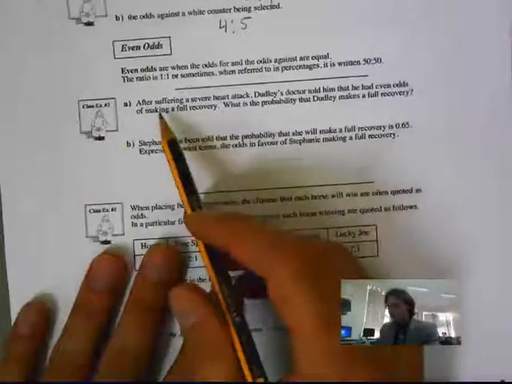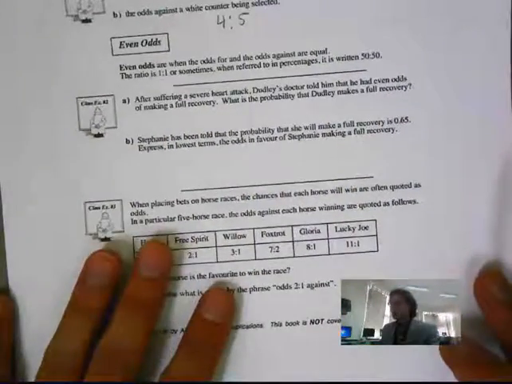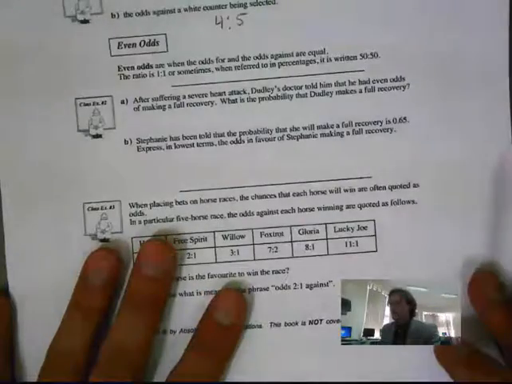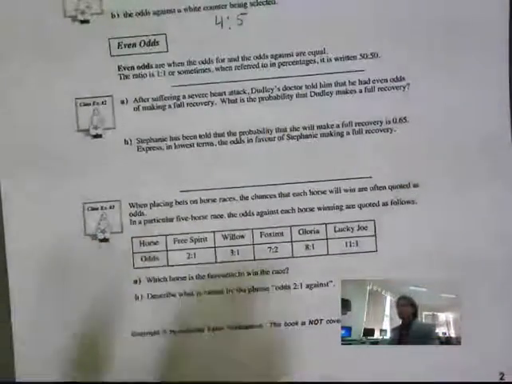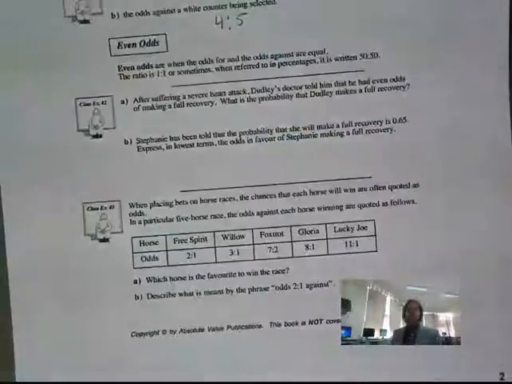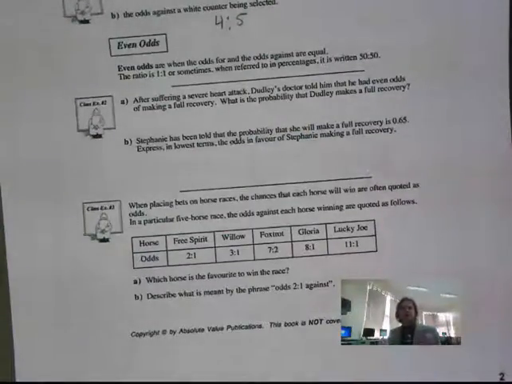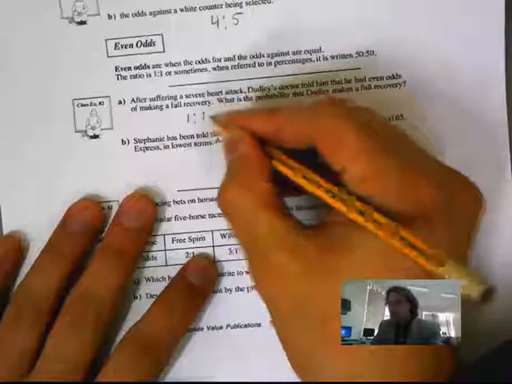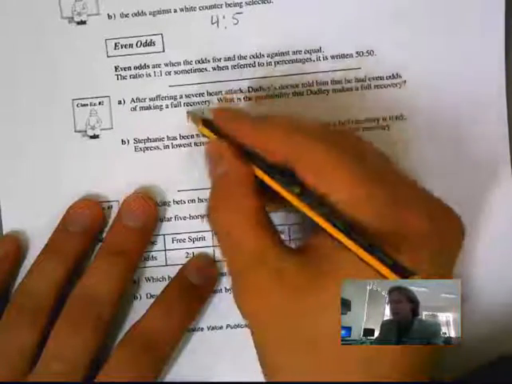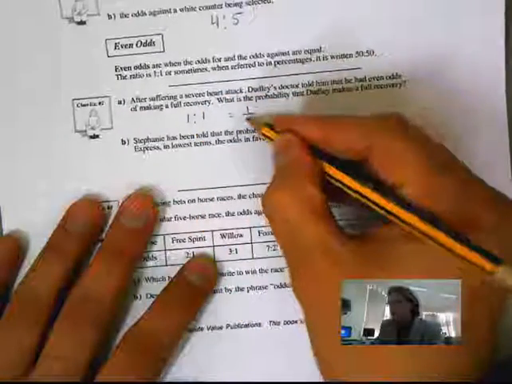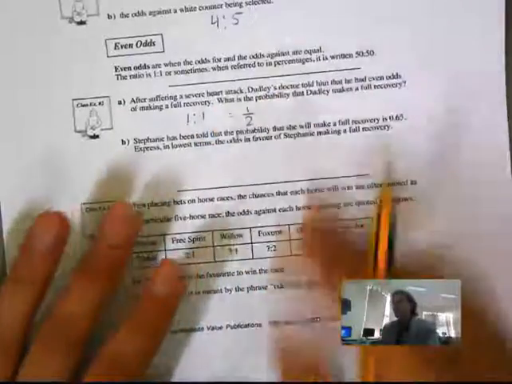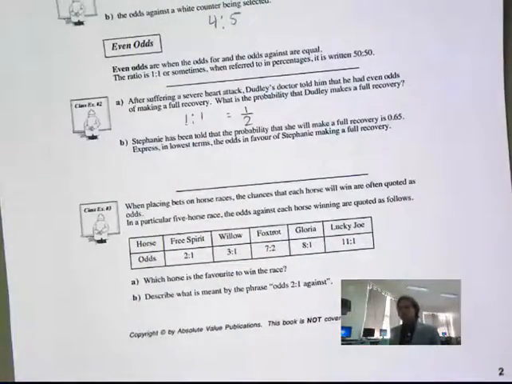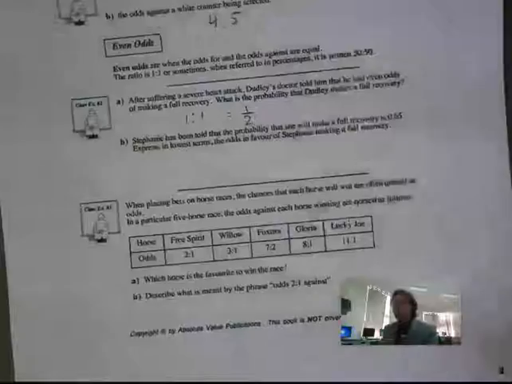After suffering a severe heart attack, Dudley's doctor told him he had even odds of making a recovery. So what is the probability that he makes a full recovery? If it's even odds, the chances of him not making it and the chances of him making it are the same. That is 1 to 1, which is the same as 1 out of 2. We add these together to get our total. The whole number, we just add them together.